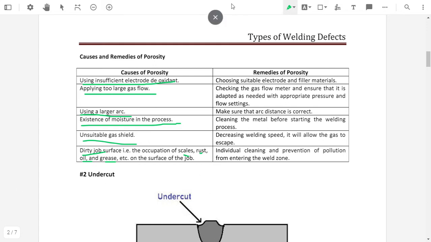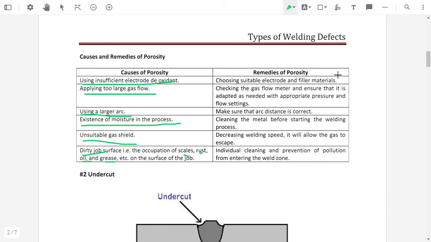Now we will discuss the remedies to avoid porosity. The first remedy is choosing a suitable electrode and filler material. Use a proper electrode for the welding process and proper filler material.